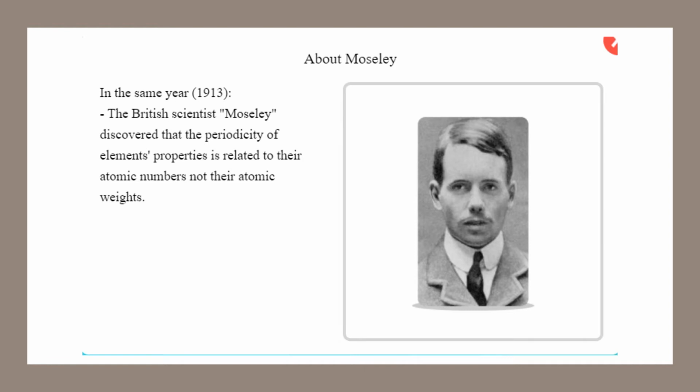So Moseley made a modification on Mendeleev's table. He arranged the elements according to the increase in atomic number, not the atomic weight, because the properties of the elements are related to the atomic numbers, not to the atomic weight.